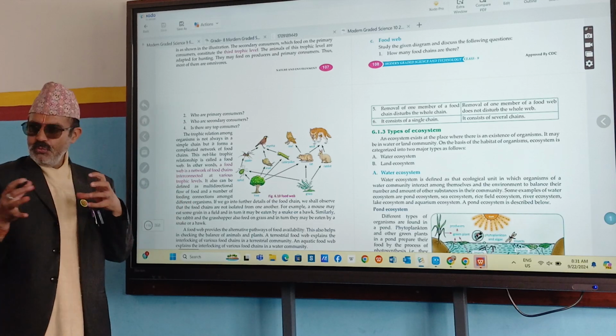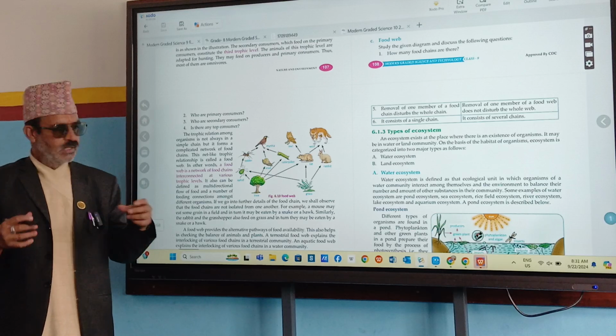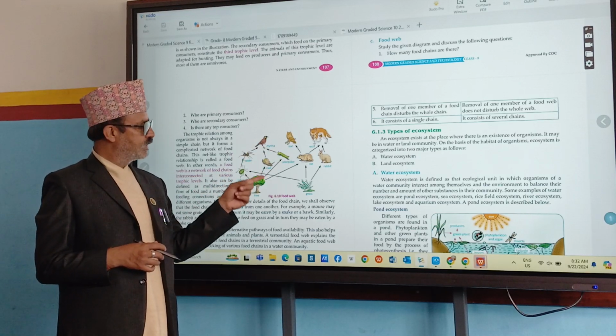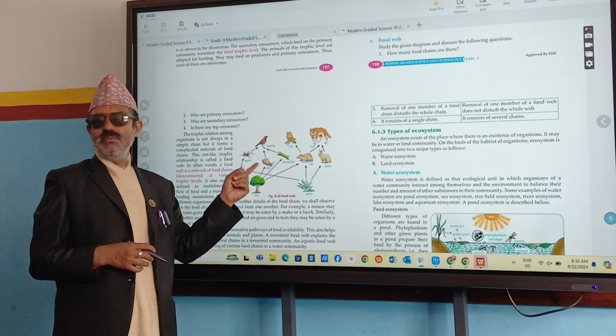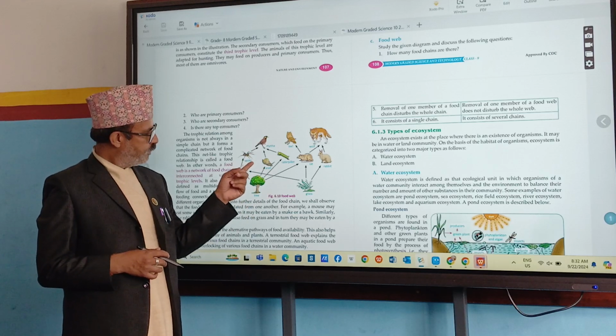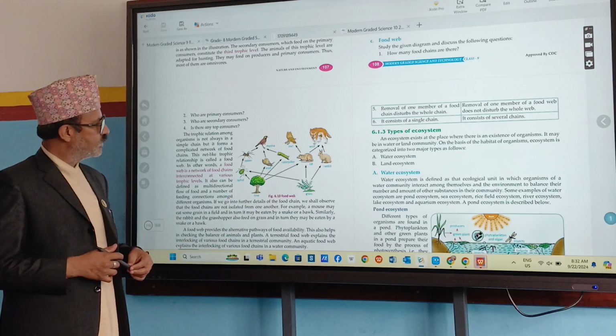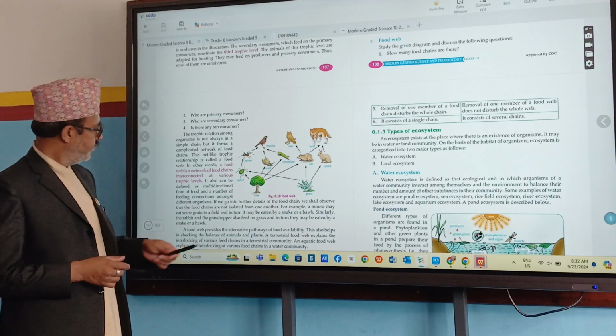In your diagram, I think they are connected in different places. Here also, so many food chains are there. They are connected in different trophic levels. Some are connected in primary consumer, some secondary consumer, some tertiary consumer, like this.